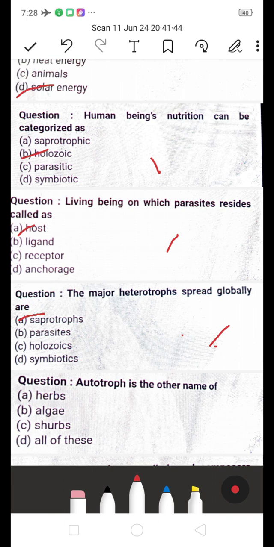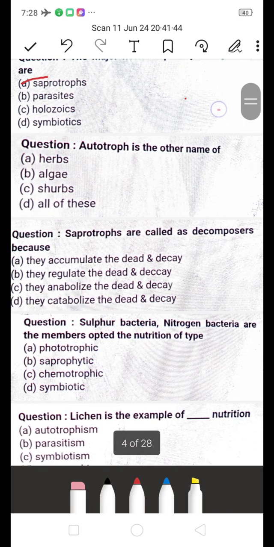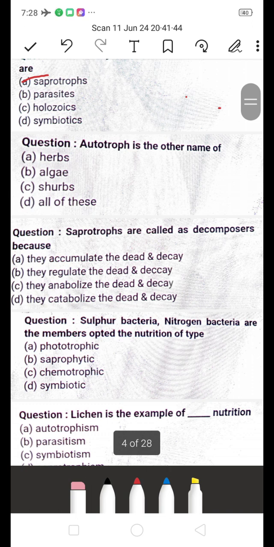Next, autotroph is the other name of, is it A, herb, B, algae, C, shrub, and D, all of these? Which is the right answer? Autotrophs are also called producers, right? And they prepare their own food materials.